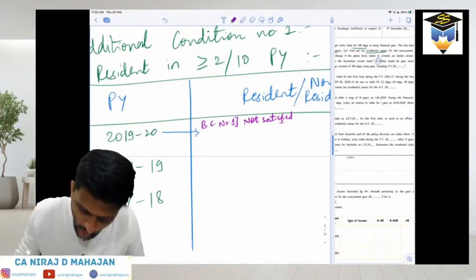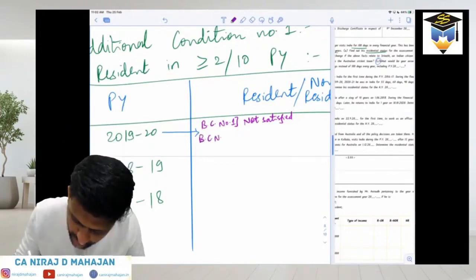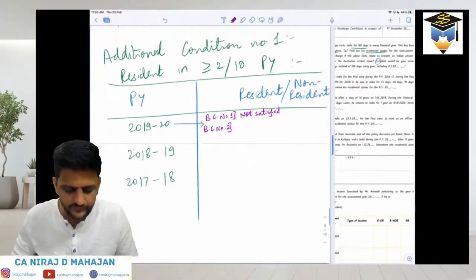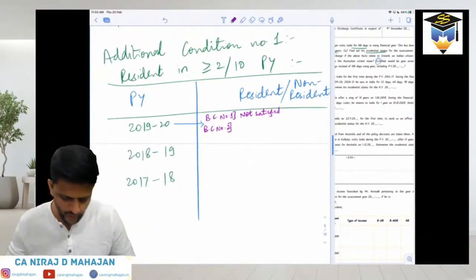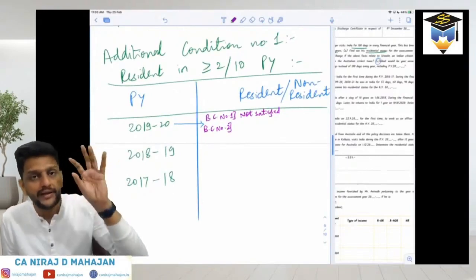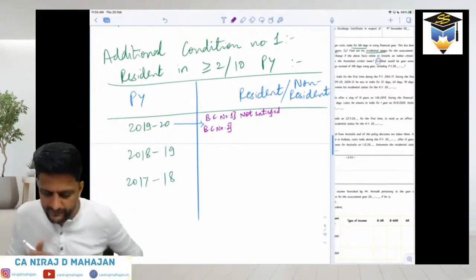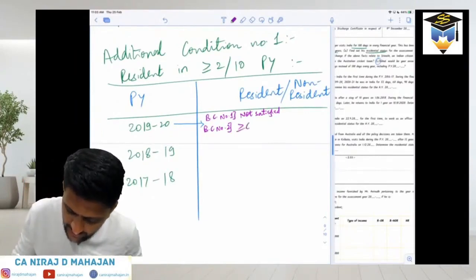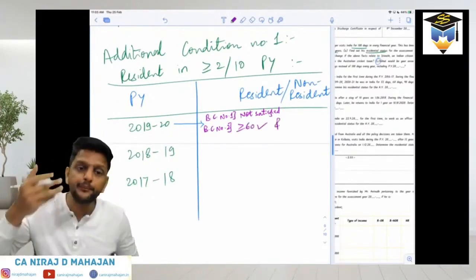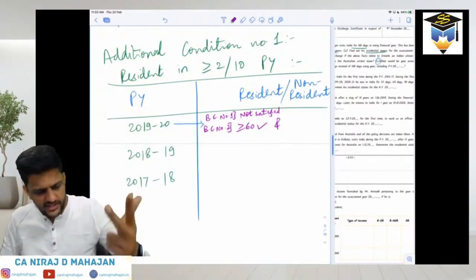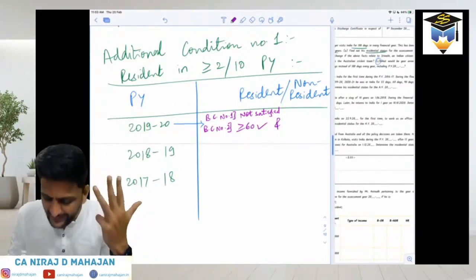But what about basic condition number 2? 60 and 365. If you understand this, your work is easy. Check from 1920's point of view. In 1920, was he there for at least 60 days? Yes. And in the preceding years, 1819, 1718, 1617 and 1516, was he there for at least 365 days?